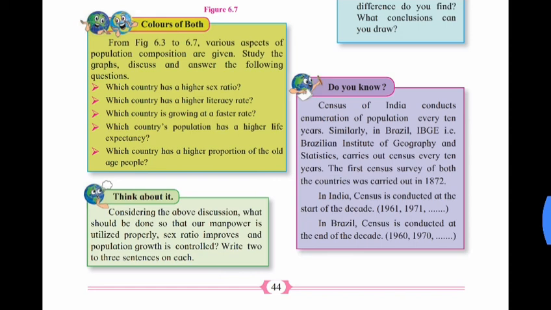Which country has a higher literacy rate? Here also Brazil has the higher literacy rate. Which country is growing at a faster rate? Of course India. India is growing at a faster rate. Which country's population has a higher life expectancy? Of course Brazil. Which country has a higher proportion of old age people? The answer is Brazil.